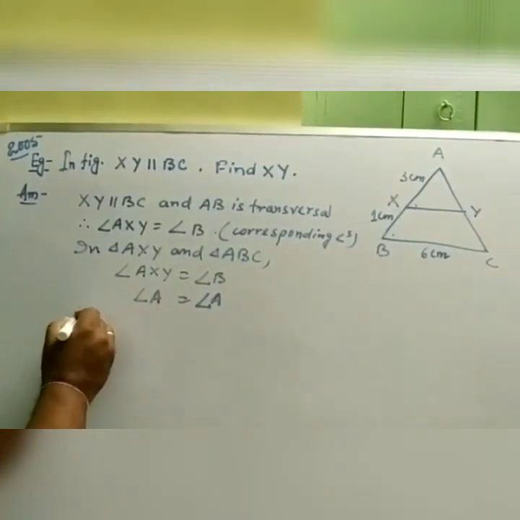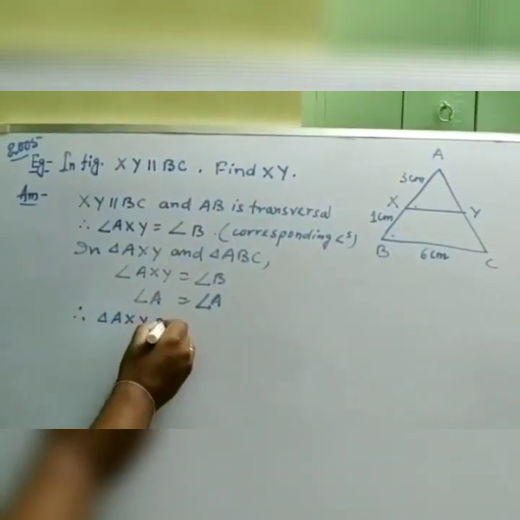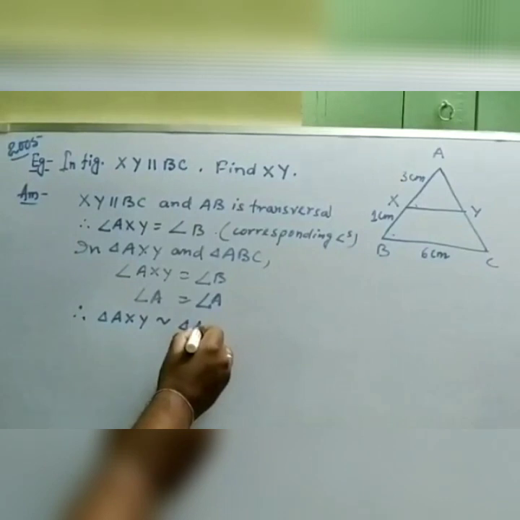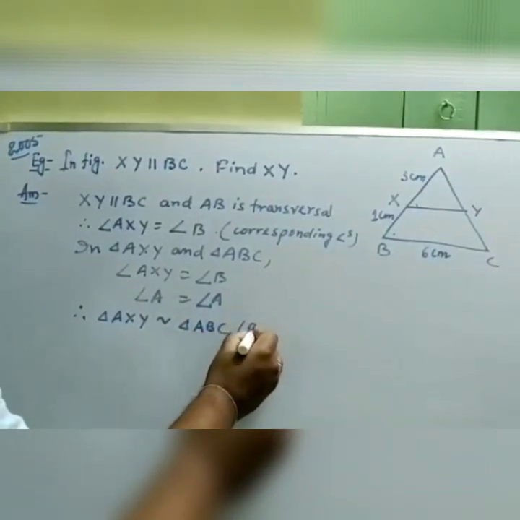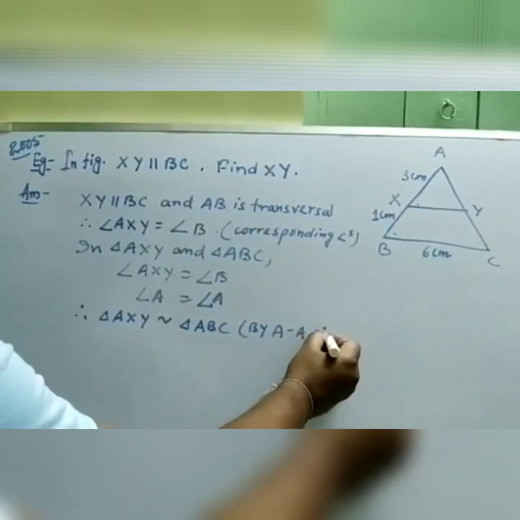So triangle AXY is similar to triangle ABC by AA, the two-angle similarity.